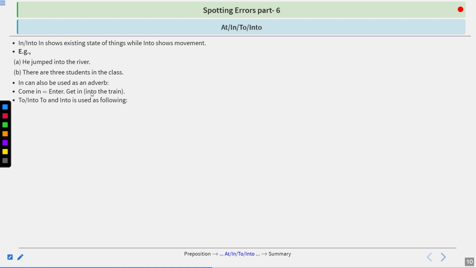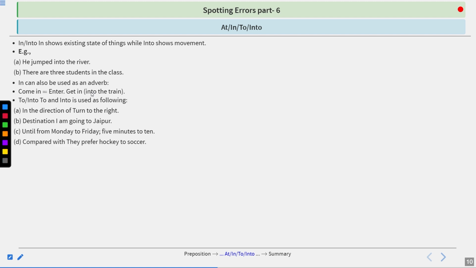To and into are used as follows. In the direction of: turn to the right. So here we have used to. Destination: I am going to Jaipur. Until: from Monday to Friday, 5 minutes to 10. Compared with: they prefer hockey to soccer. With an indirect object: please give it to me. So here we have used to before an indirect object of the verb give.